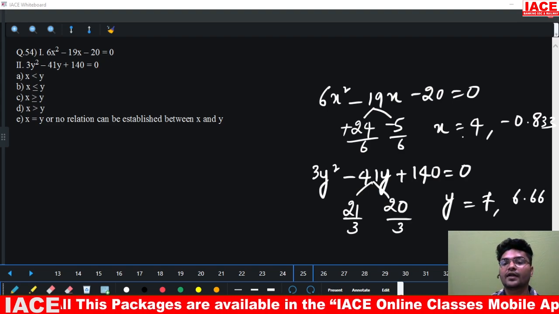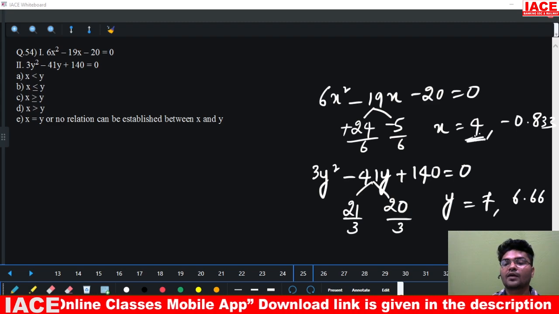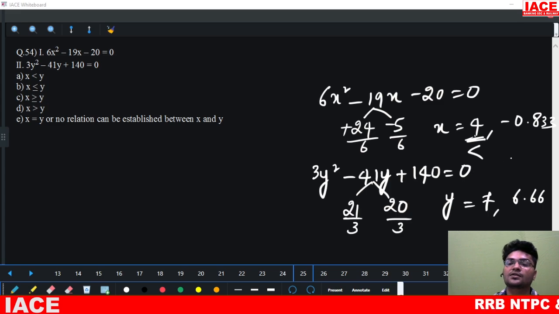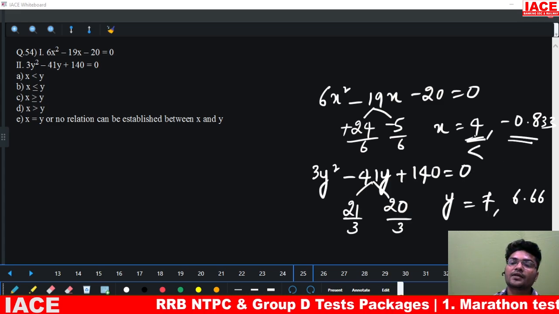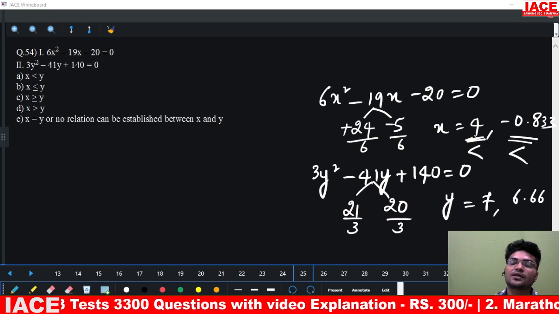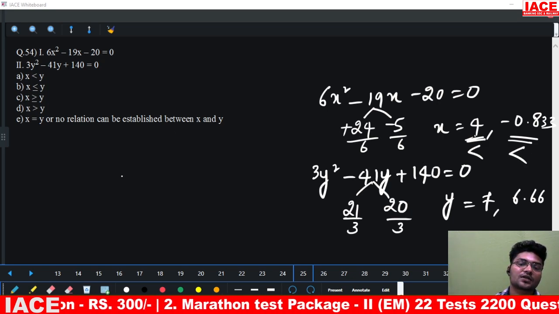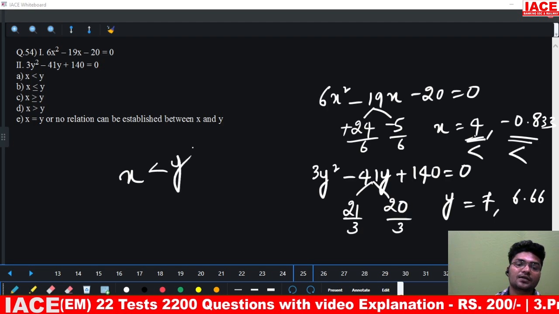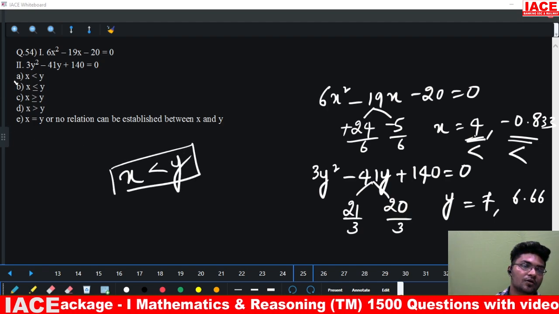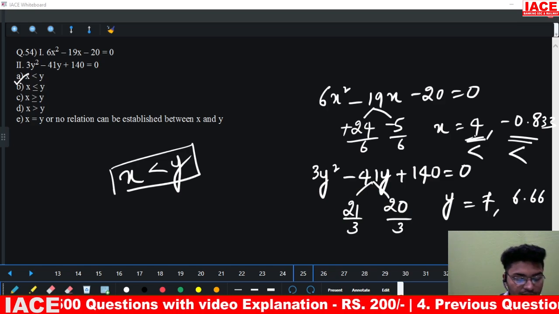So if I take x equals 4, what will happen? 4 is less than 7, 4 is less than 6.66, so I'll get x less than y. If I take minus 0.833, this is a negative value, and a negative value will always be less than positive values. So what is the conclusion? X is less than y. That is our option A.